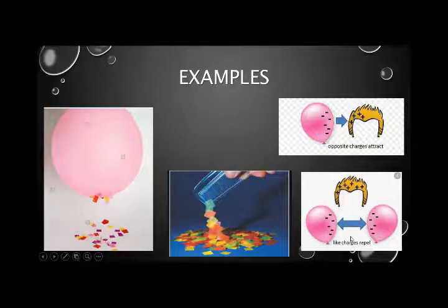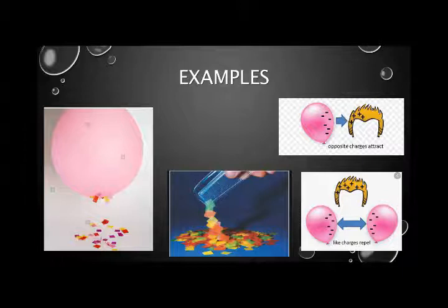each other. But when we bring that negatively charged balloon toward the hair, it attracts the hair, and when we place some pieces of paper near that balloon, the pieces of paper will be attracted toward the balloon. So how does it happen? Because the paper has a positive charge, and there is a negative charge on the balloon, that is why it is attracted to the balloon. Similarly, if we rub our comb